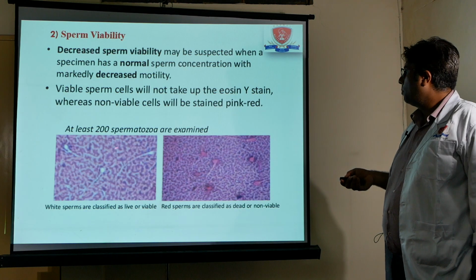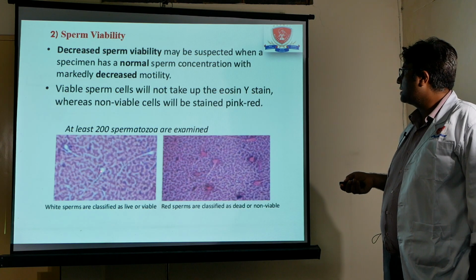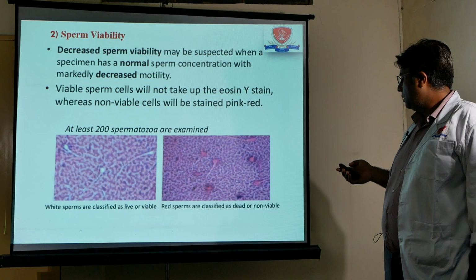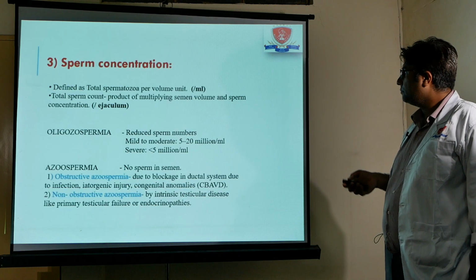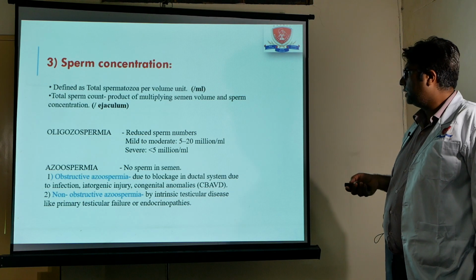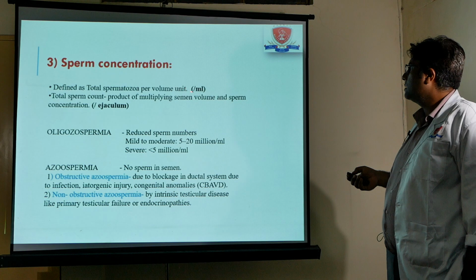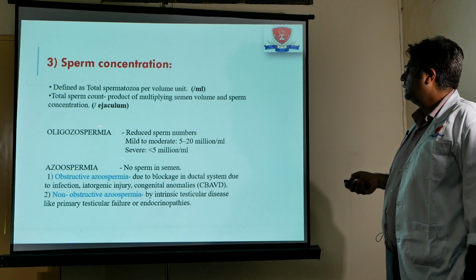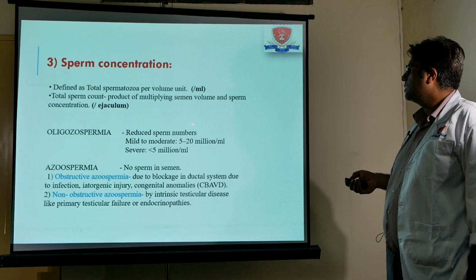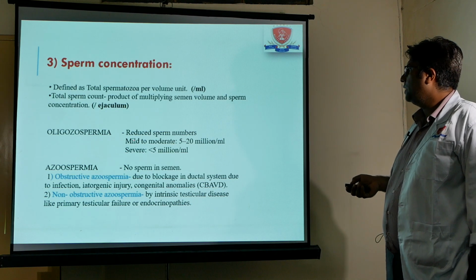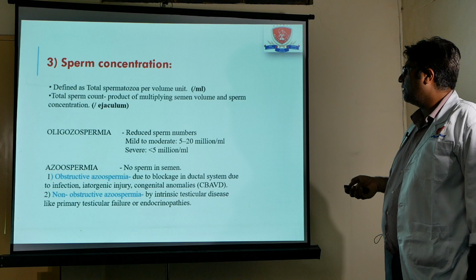by using the eosin Y stain. The normal sperms don't take up the eosin stain, while the dead sperms stain pink with the eosin stain. Concentration technique: you have to see the sperm count, you have to label them as so many million sperm per ml or per ejaculate. Oligospermia is where the sperm count is less than 15 million. Mild to moderate is 5 to 15 million per ml, and severe is less than 5 million per ml.